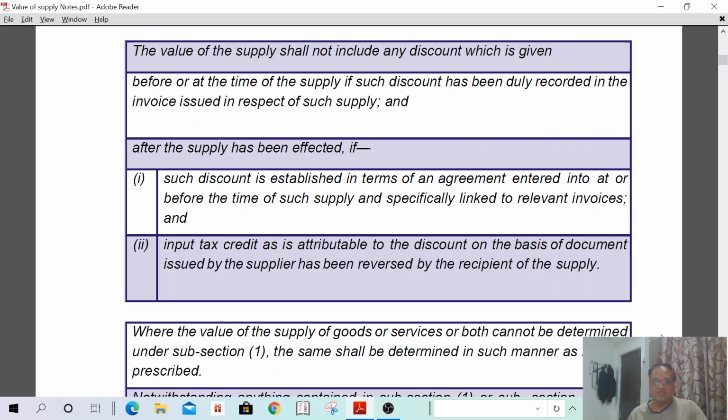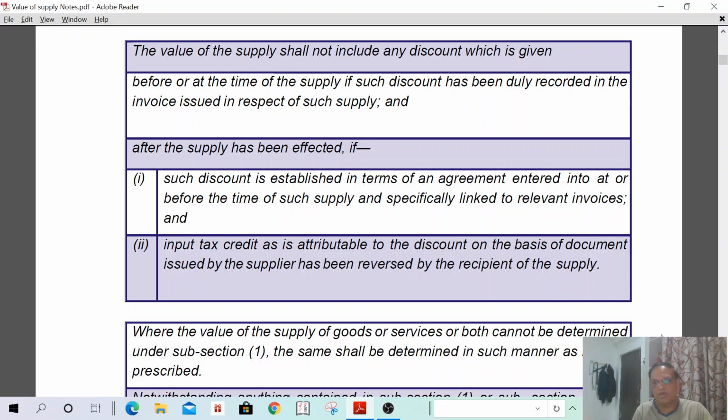Before the issue of the invoice, if you have given any discount, that shall be recorded in the invoice and reduced from the value of supply. The discount is allowed. Then after the supply, if you have given any discount, only in one case will it be allowed. What is that? The discount shall be established before the invoice is made. That means before the supply is made, you know it.